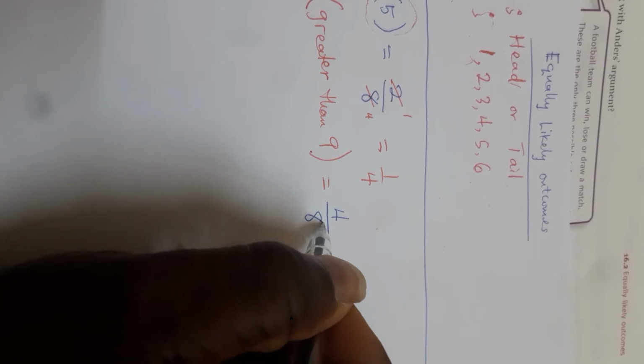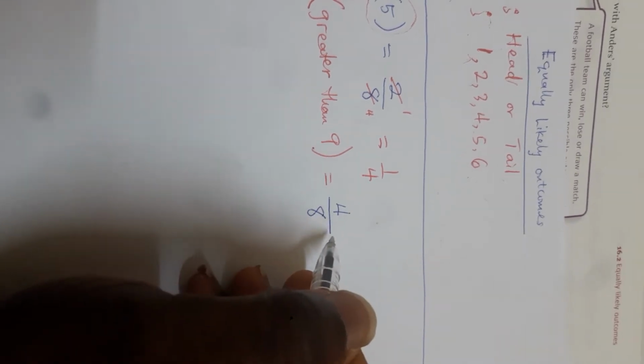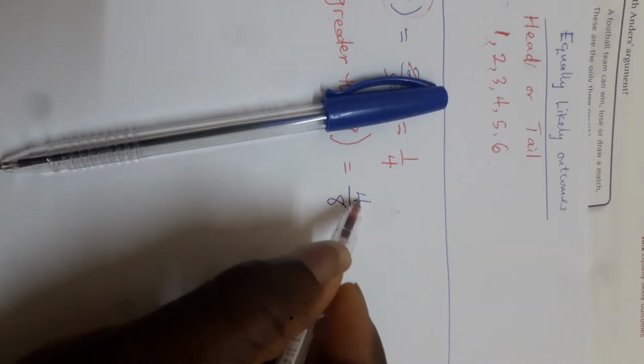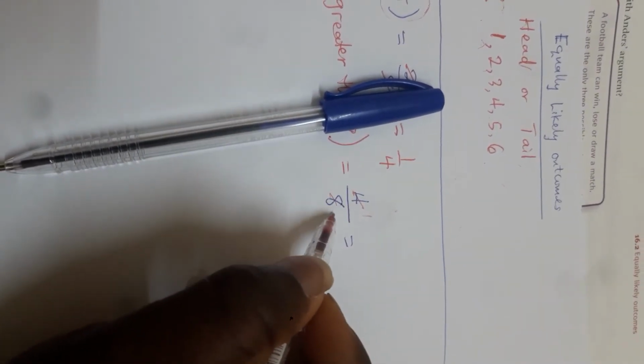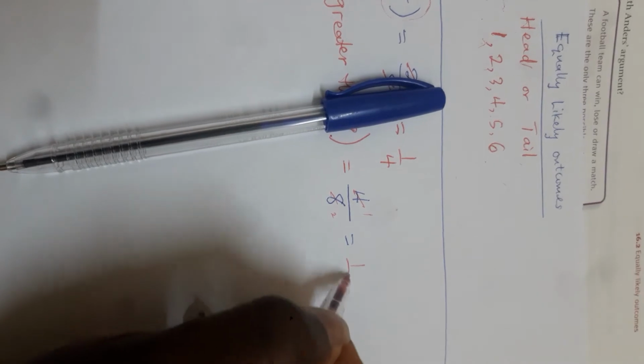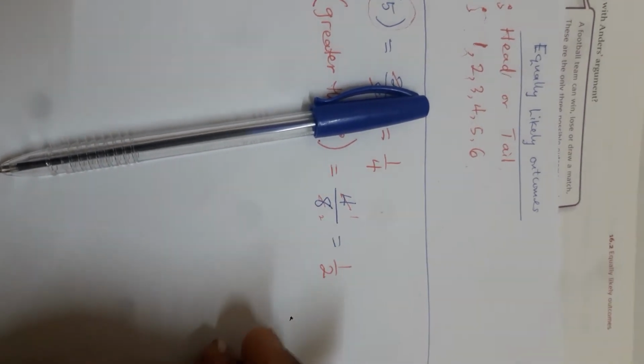Now don't forget the total number of cards is 8. This is also a fraction. I can break it down to the least fraction. 4 will divide itself 1, and 4 will divide 8 2 times. So I have a half, 1/2.